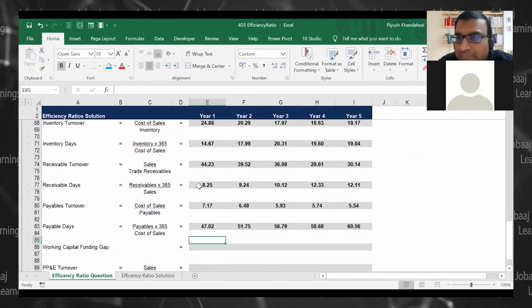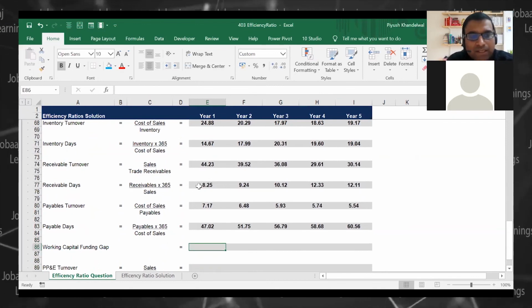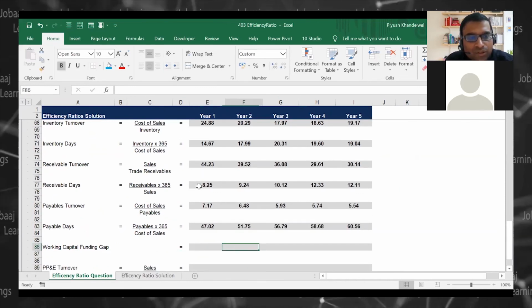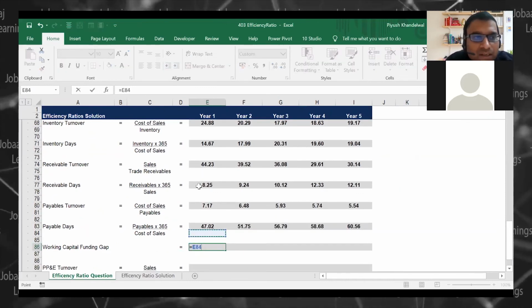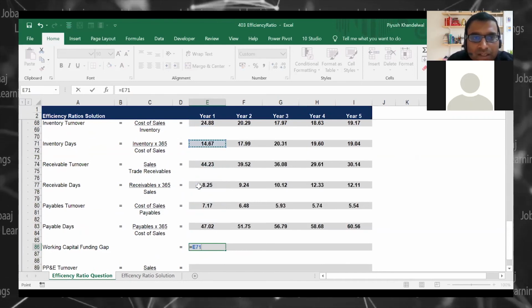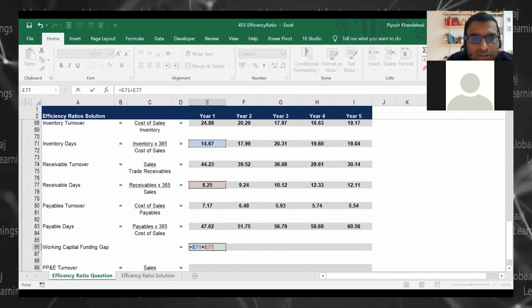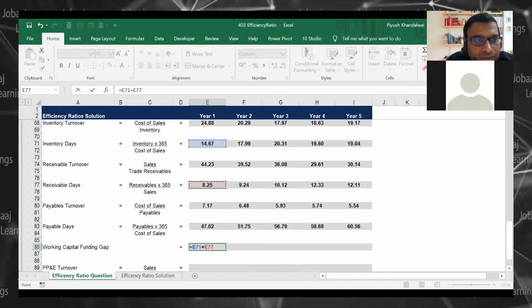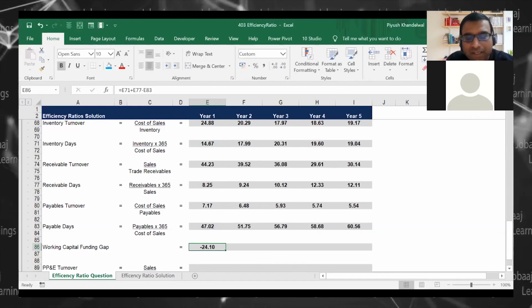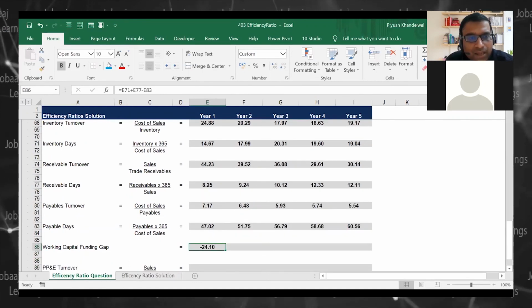Now you see what is the funding gap. What is the funding gap? Funding gap is where all my working capital is getting locked. Here it is getting locked. Here it is getting locked, right? But here I am getting some funding, correct? Working capital funding gap, right?